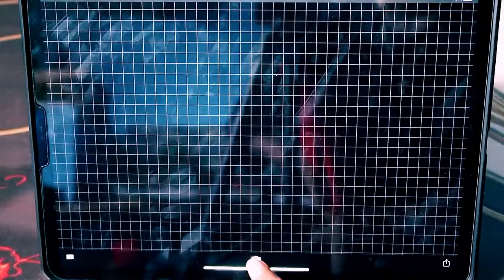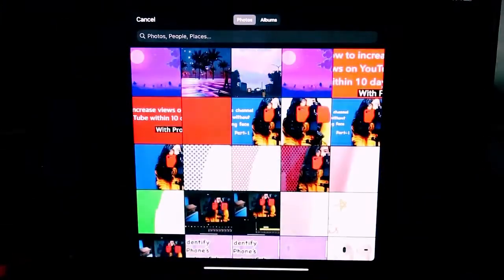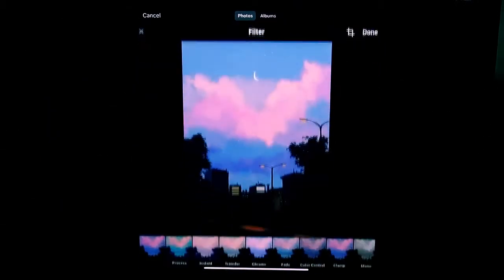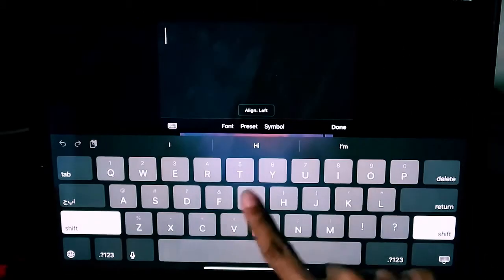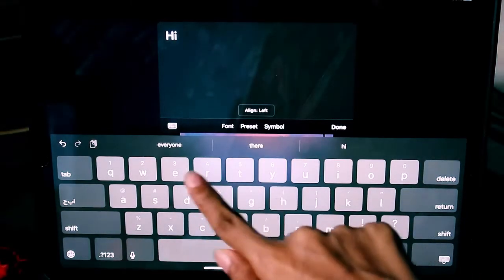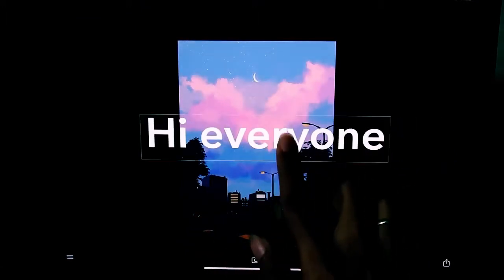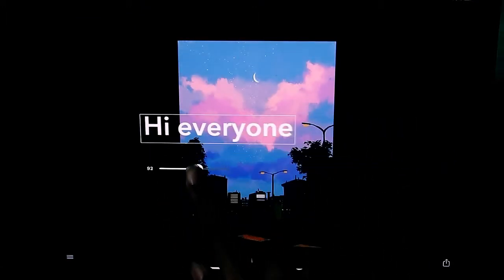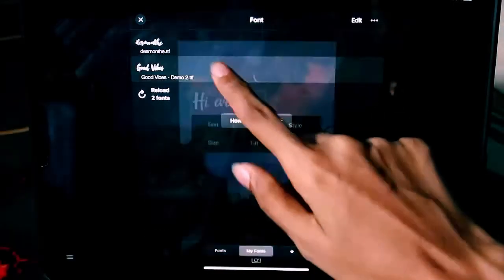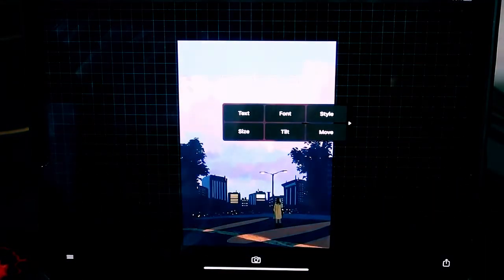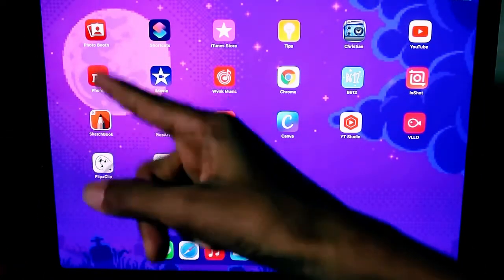I'll show you guys. Okay, for example I'll show you. I'll just upload a picture, and so we'll take this picture, and done. And if you click like this, you can add text on it. Okay, hi everyone. So like this, you can also adjust the size of the text. Okay, here you can adjust the size of the text and the font also, like this. Okay, it's really cool application, guys, Fonto, and I use it for editing thumbnails also.